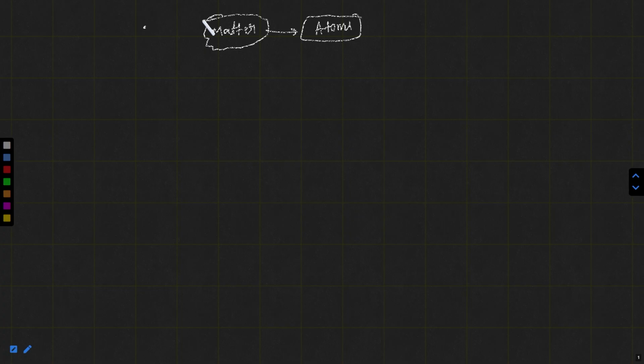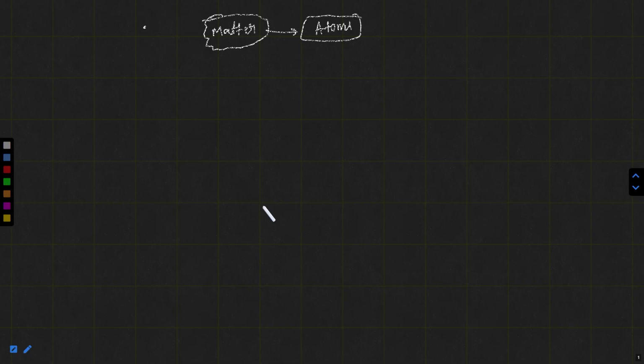Some are saying that if you divide matter, ultimately you will get the smallest thing, that is known as molecule. Okay. Some are saying parmanu, or some are saying anu. And some Maharshis are saying that when you divide matter, which is padharth, ultimately you will get the smallest thing, that is known as atom.